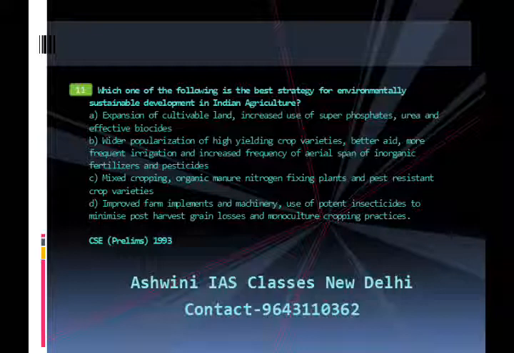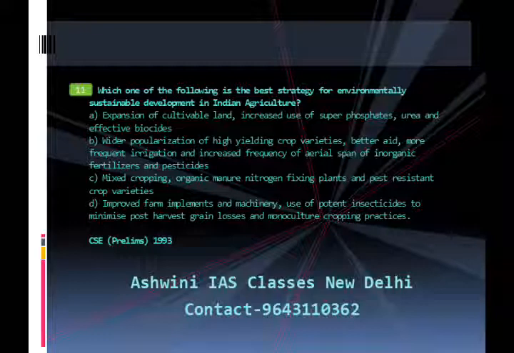C. Mixed cropping, organic manure, nitrogen fixing plants and pest resistant crop varieties. D. Improved farm implements and machinery, use of potent insecticides to minimize post-harvest grain losses, and monoculture cropping practice.